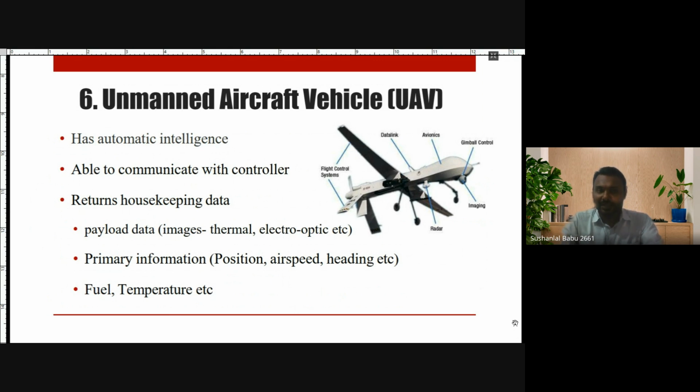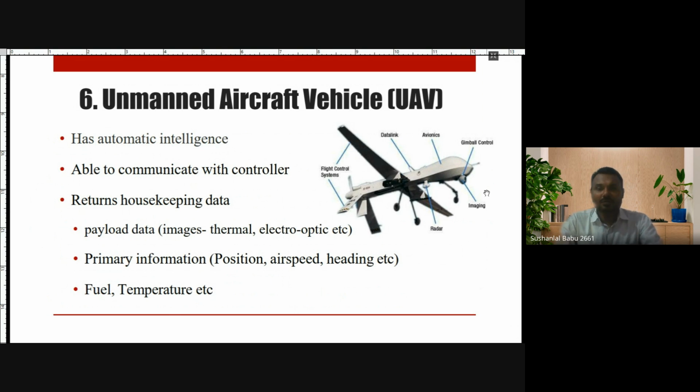It is having a brain. It has automatic intelligence. It can communicate with the control station or controller. That means how is it communicating? It can send the housekeeping data, for example, payload data, what data it has covered using its imaging sensor or camera, whatever data it stored or captured, it can send.